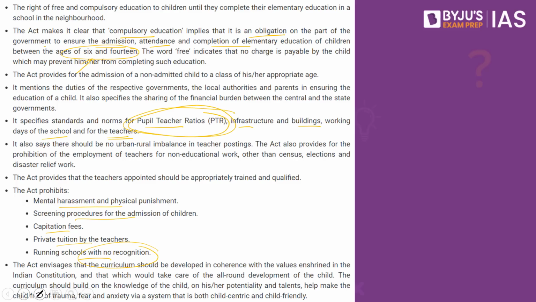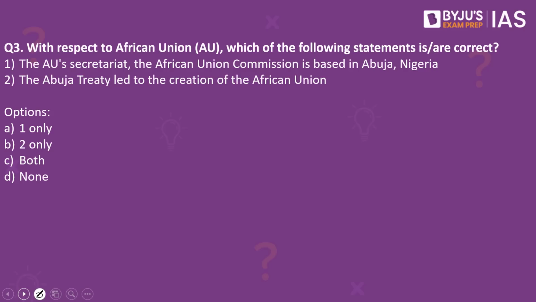Now let's look into the next practice question. With respect to the African Union, which of the following statements are correct? The AU Secretariat, the African Union Commission, is based in Abuja, Nigeria. The Abuja Treaty led to the creation of the African Union. Which of the statements are correct?